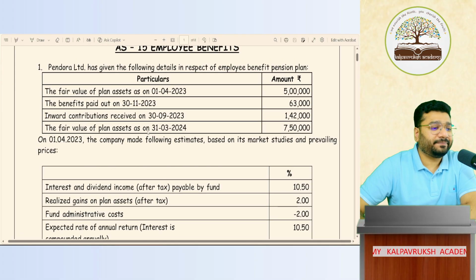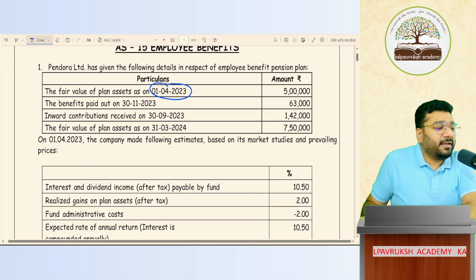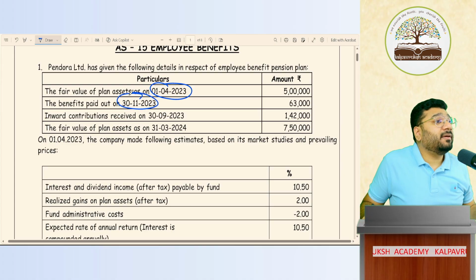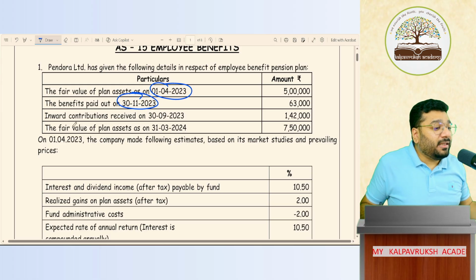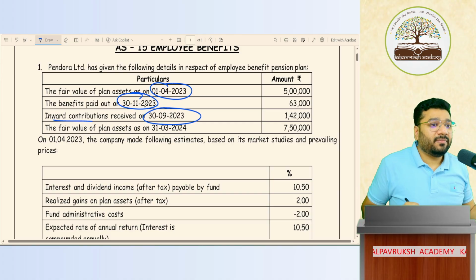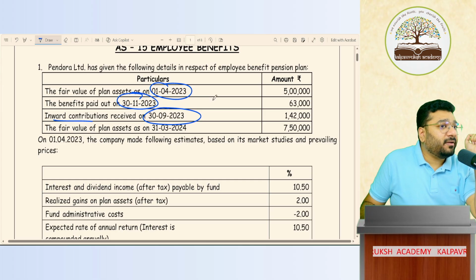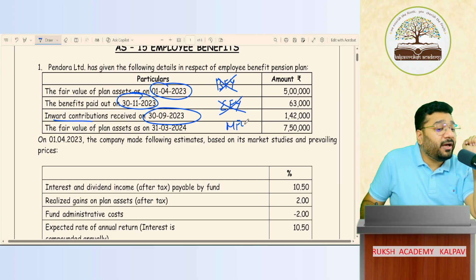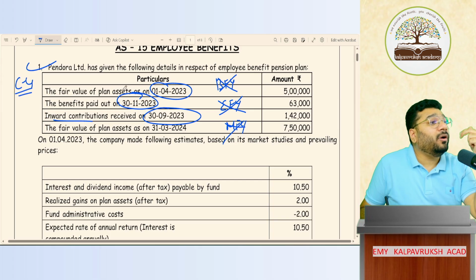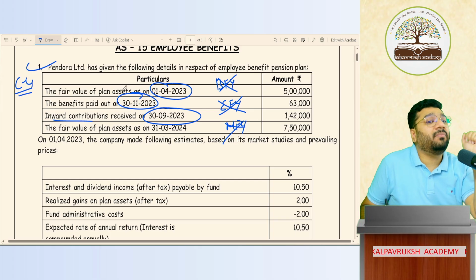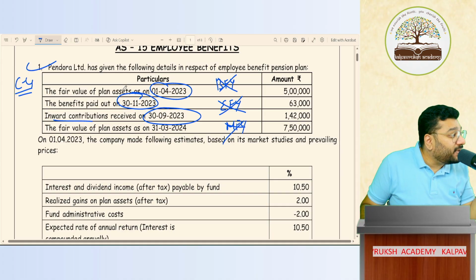In the scanner, one question is there. Opening date, benefit paid 30 November. 30 November is not the middle of the year. It is somewhere a random date. Correct? Similarly, inward contribution 30 September. Which means what? Can I say the investment is done at the beginning of the financial year? No. At the end of the financial year? No. In the middle of the financial year? No. So this first question of your scanner is your case 4, where the contribution or the withdrawal is happening on a random day. So here the interest calculation will differ. Got it, not got it?